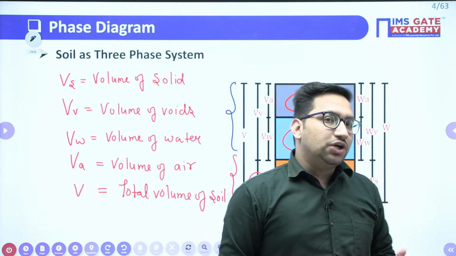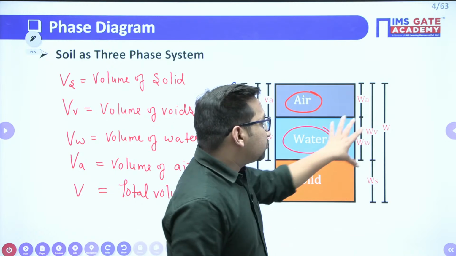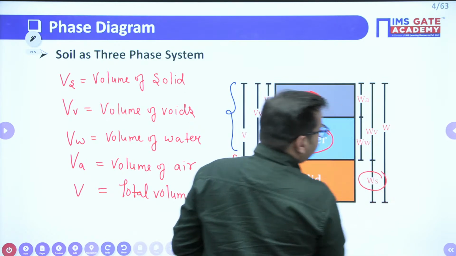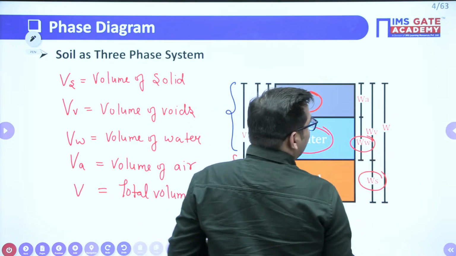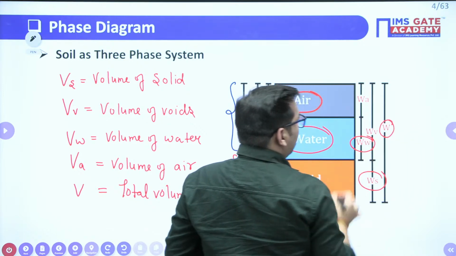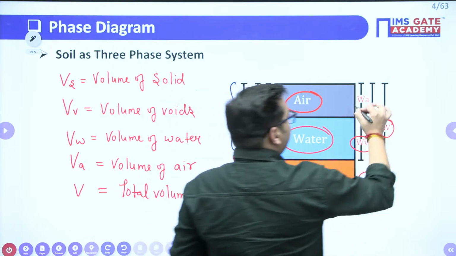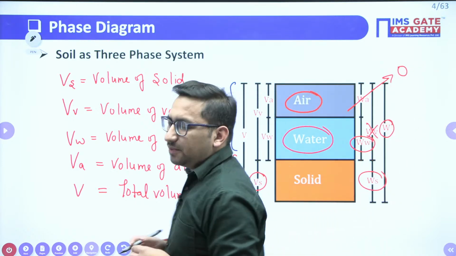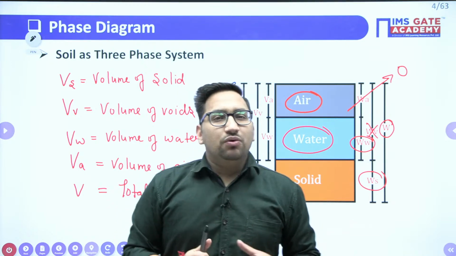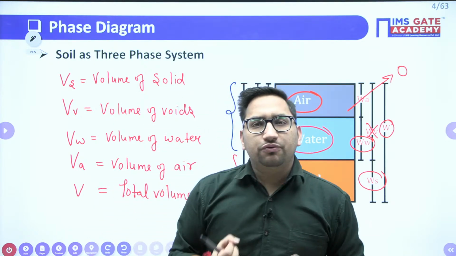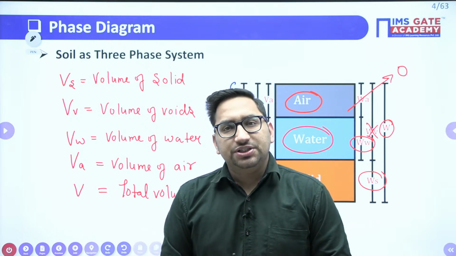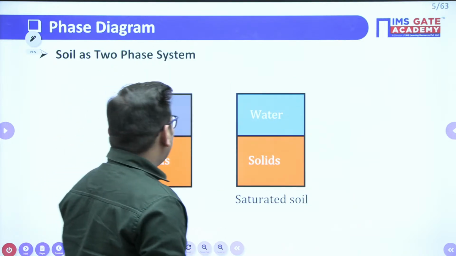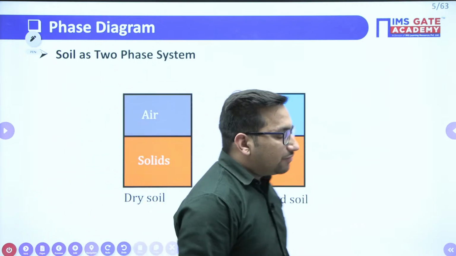Also, we can do this in terms of weights. So we have Ws as the weight of solids, Ww as the weight of water, and capital W as the total weight of soil. The weight of air we generally neglect. The weight of voids is not any particular quantity. Now, to define how much water and how much air is present in your soil, we have different parameters. We have some volumetric parameters and some weight parameters.